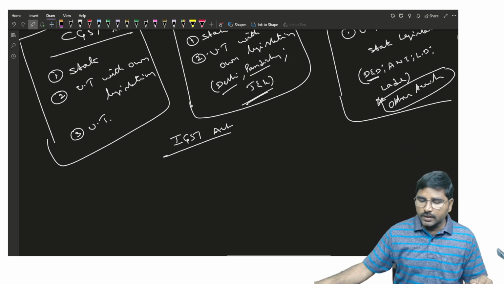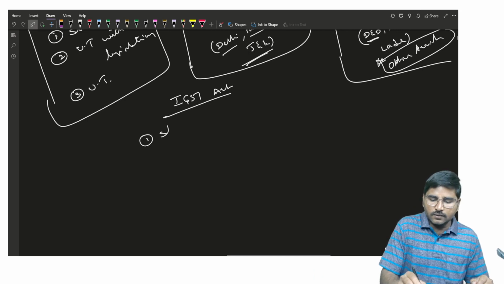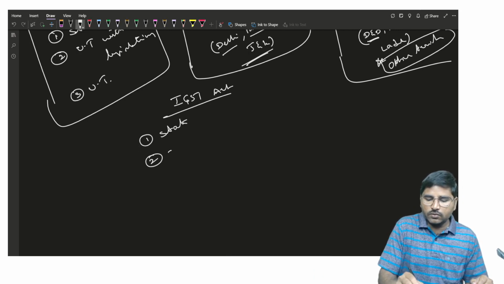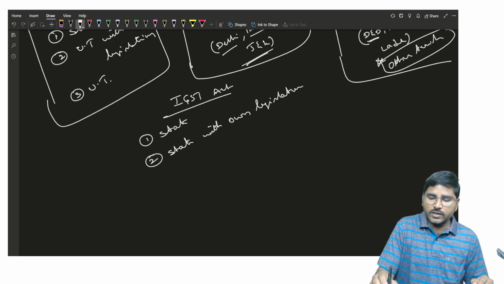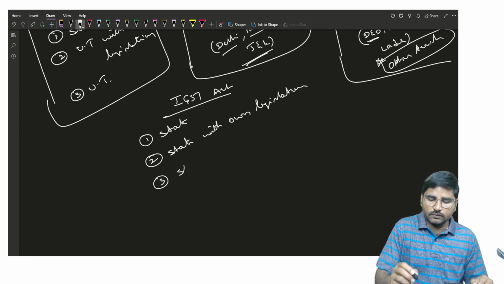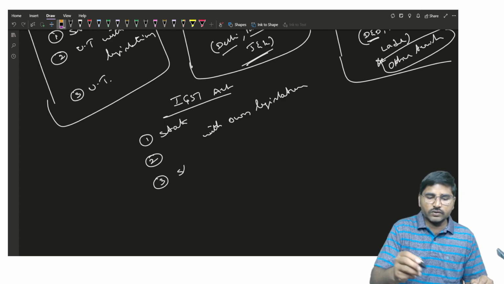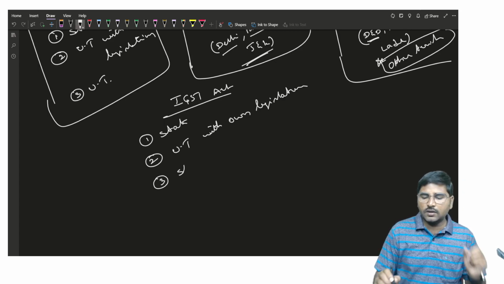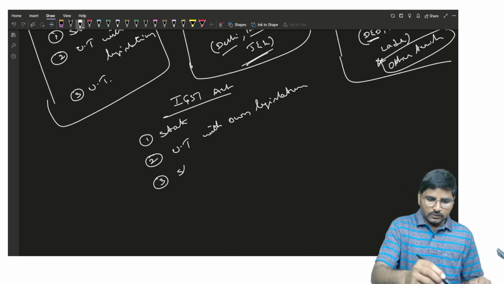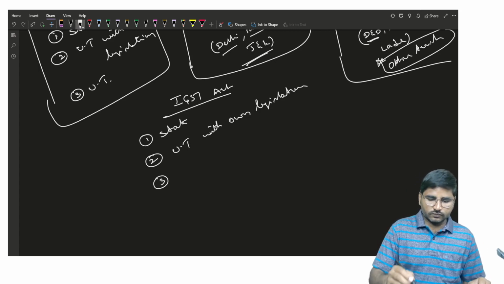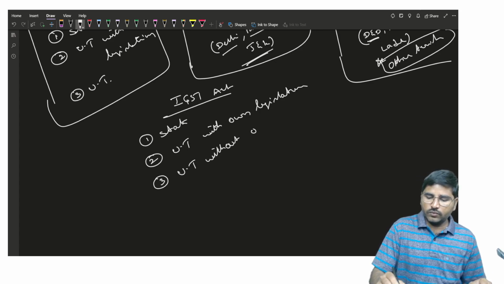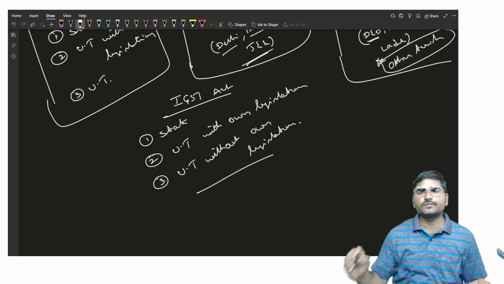That is, the IGST Act is applicable to number 1, states, number 2, union territory with own legislature, and the next one, union territory without own legislature.